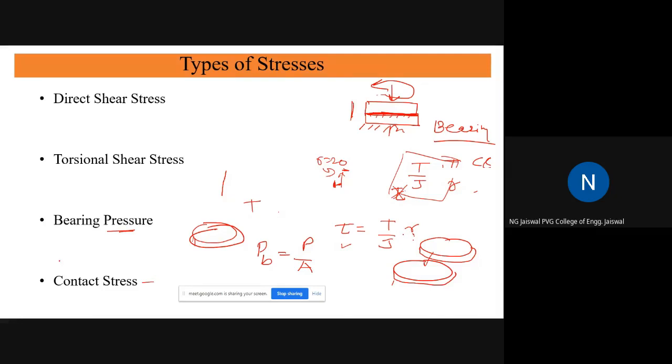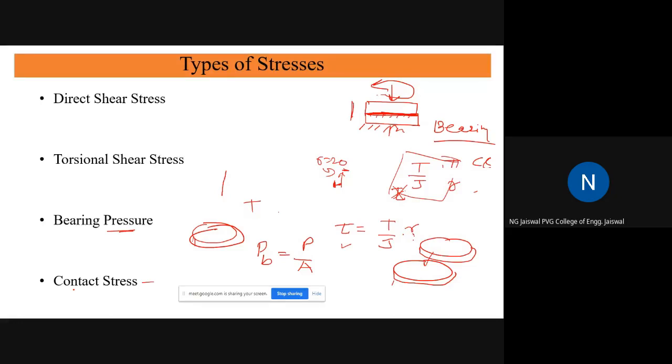Examples are the stresses experienced at the point of contact in gears, or in a cam and follower, or in ball bearings, when the balls have very small contact with the inner or outer races. That is also contact stress.